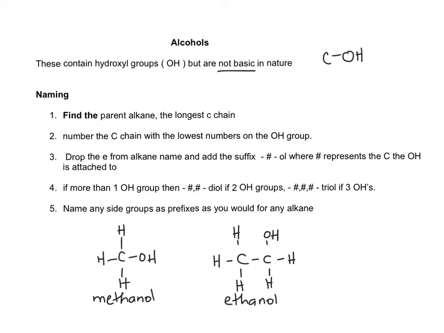Ethanol is the only alcohol that we can consume. All alcohols are toxic. This one has the least toxicity, but if you drink too much of it, of course, it can kill you. You can get alcohol poisoning. If you accidentally drink methanol, you would go blind first before you die.